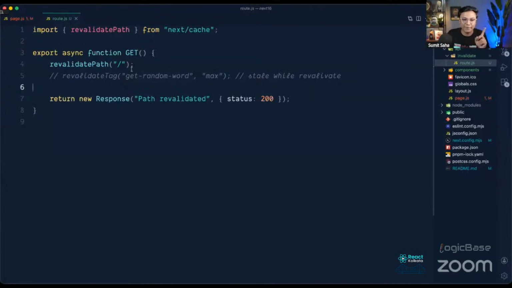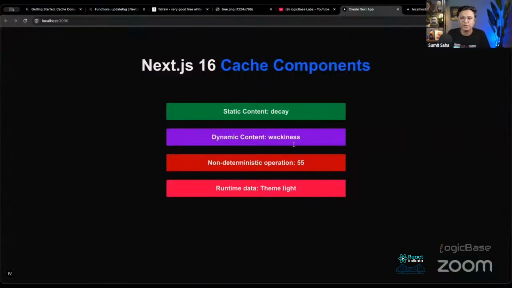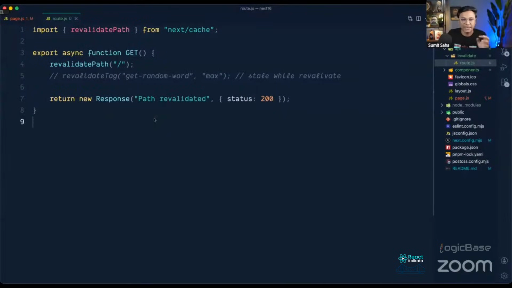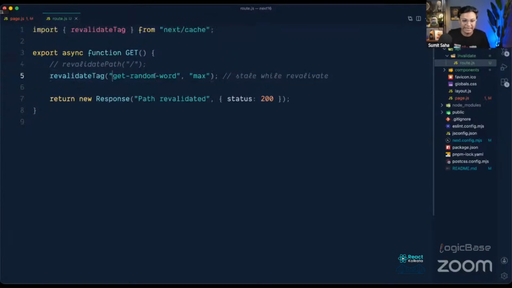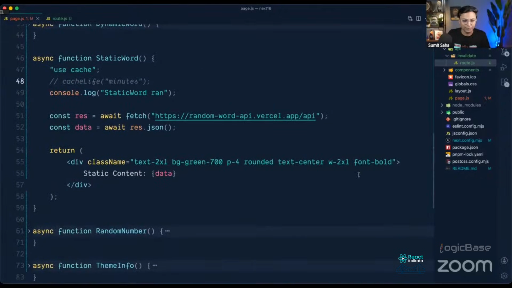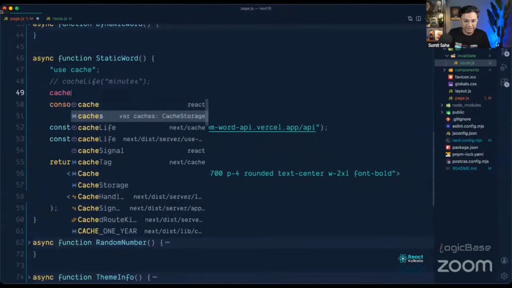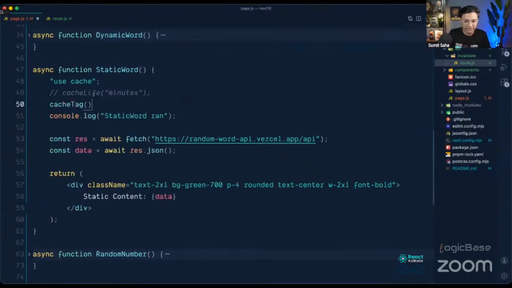This is actually path-based revalidation, so the entire page will be revalidated. If you want more granular control, you can use revalidateTag. In that case, instead of marking every page as revalidated, we can use cacheTag and pass the cache tag name.